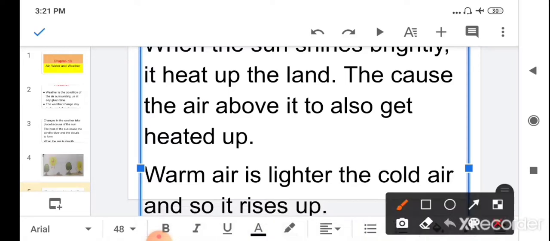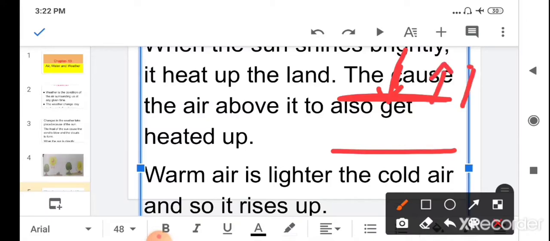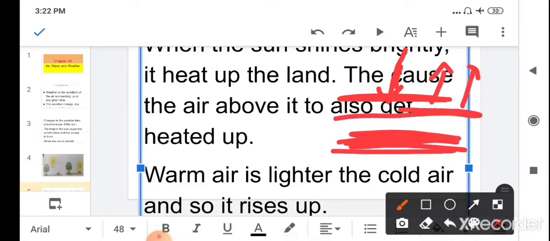Here you can see the earth's surface and the air which is present above it. When sun rays fall on the earth, the air above gets heated up. When it gets heated up, it becomes lighter in weight, then it will rise up. When it rises up, this place becomes empty.